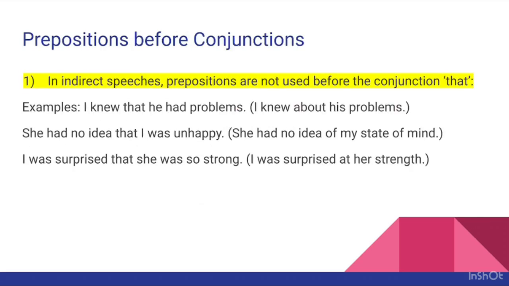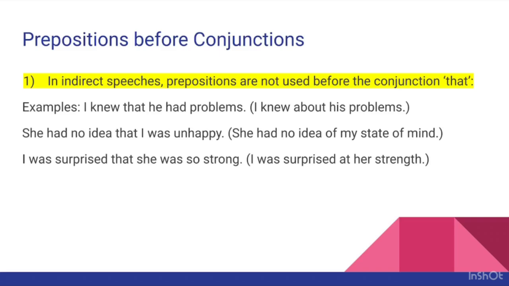Next, prepositions before conjunctions. So, in indirect speech, prepositions are not used before the conjunction that. For example, I knew that he had problems. So, notice that here the conjunction that has been used.